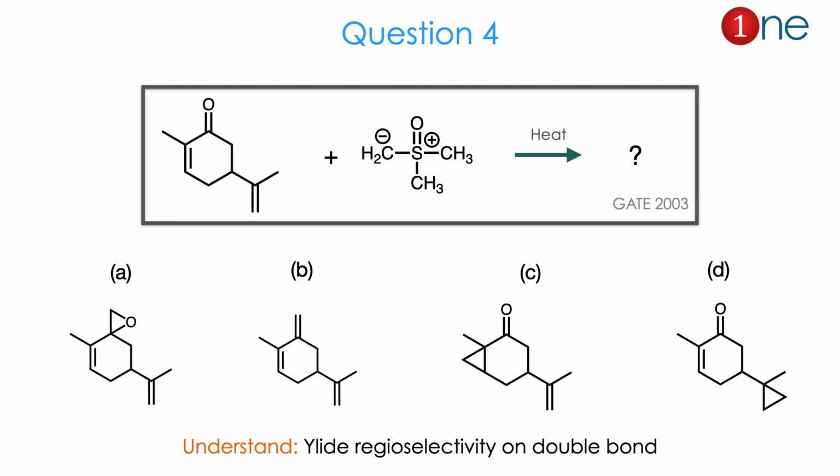A is methylation on the ketone, B is just oxygen abstraction, C is methylation on the conjugated double bond, D is on the isolated double bond. The whole question is about regioselectivity on the double bond. The answer is C. Let us see how.